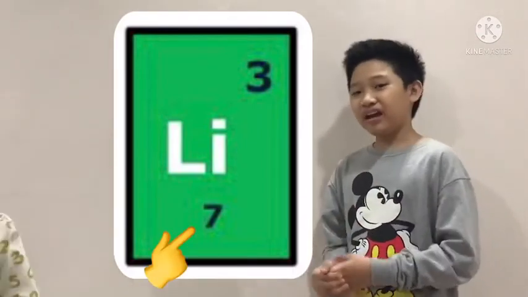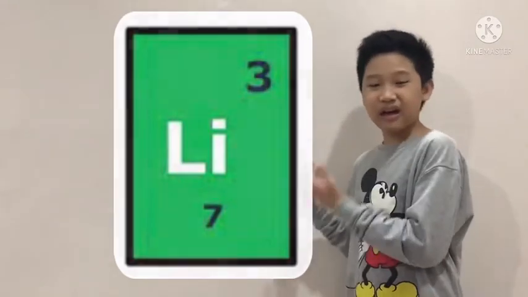And so if we subtract the number of protons, which is 3, from the mass number, we get 4. 4 is the number of neutrons in the lithium atom. See, it's sometimes different. And 4 neutrons, 3 protons is just enough to keep this atom from going boom. Is the explosion done? Yep.